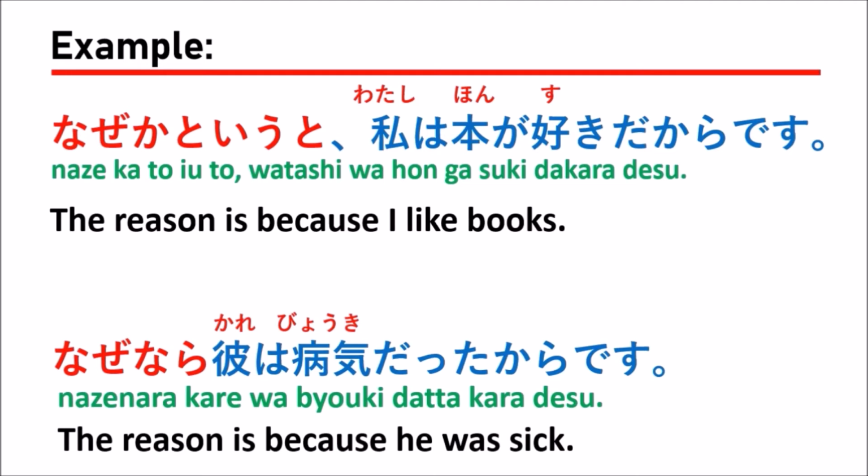So he just said only he was sick as the reason, but they don't explain the situation. It was a party, it was a meeting, something they don't explain, but they just explain the reason for what happened with him, right?